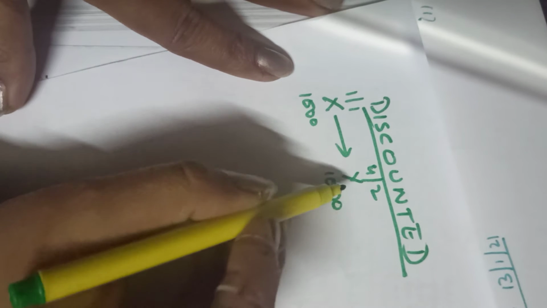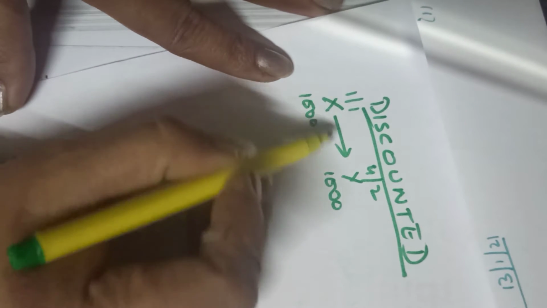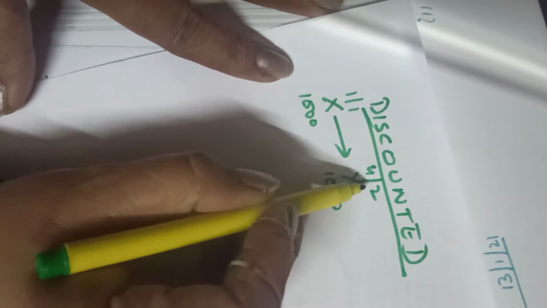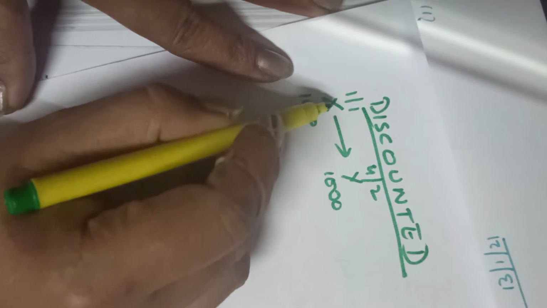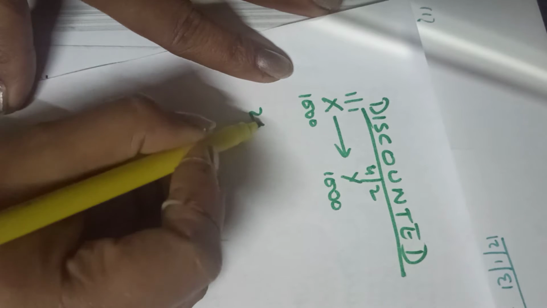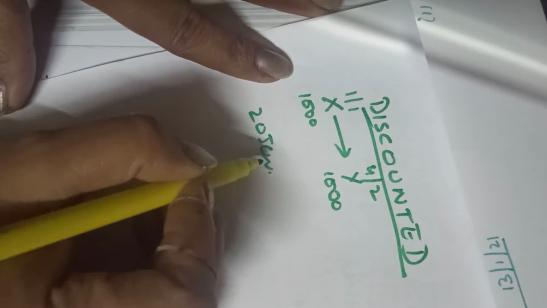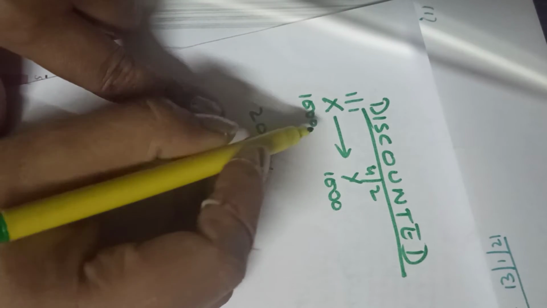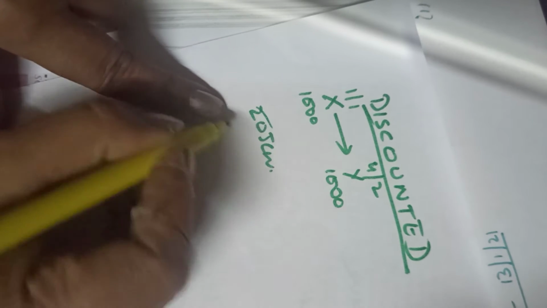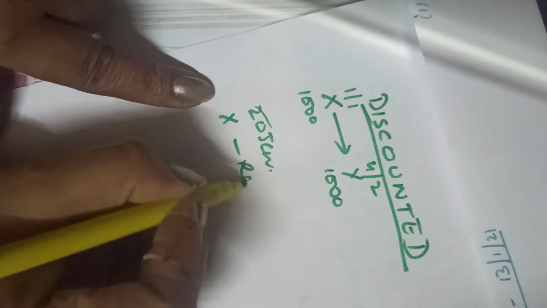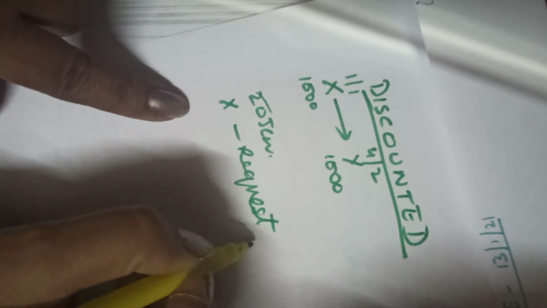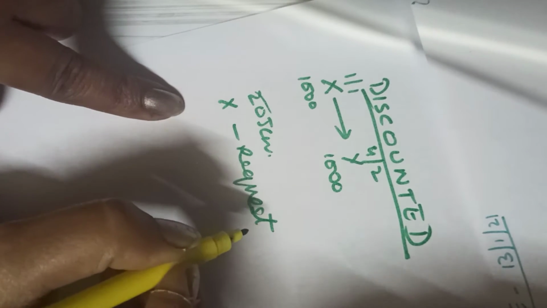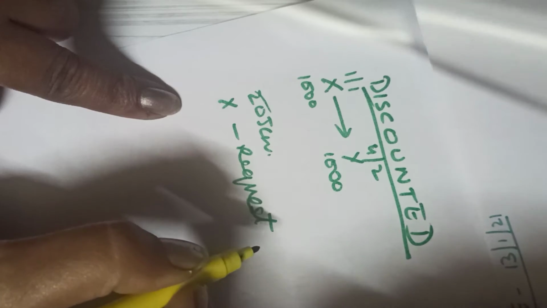And suppose now X cannot force Y to make the payment before 4th of Feb. Suppose X needs that payment on 20th of Jan. What can he do? On 20th of Jan, X can request Y to make the payment. But in case the payment is not made, he is not making the payment.